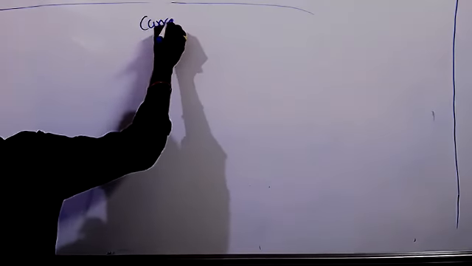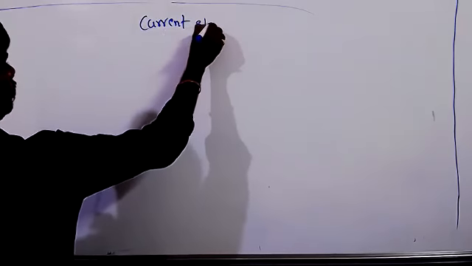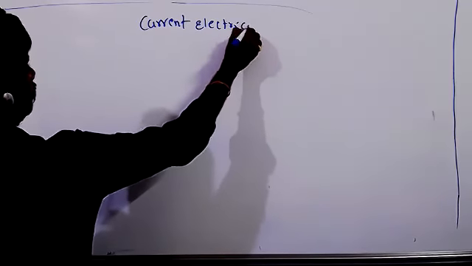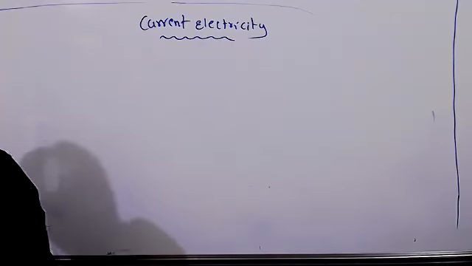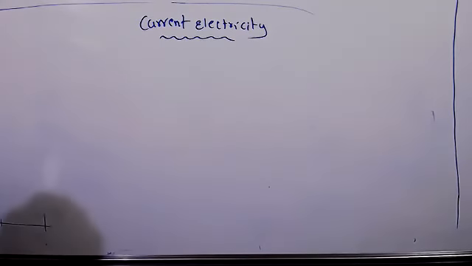You may get new topics also. Current electricity. In this lesson, how many topics are there, which topics have we discussed? If there is any topic that we left, then we can read that.